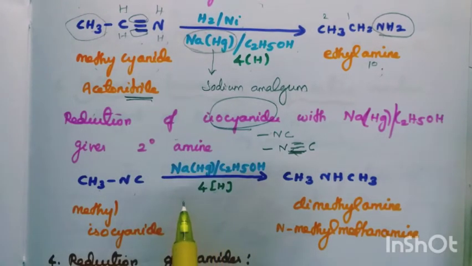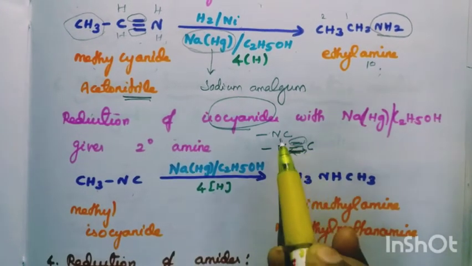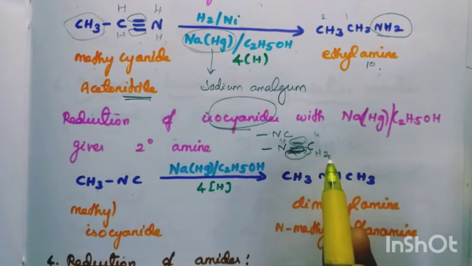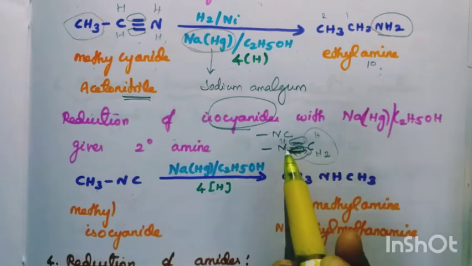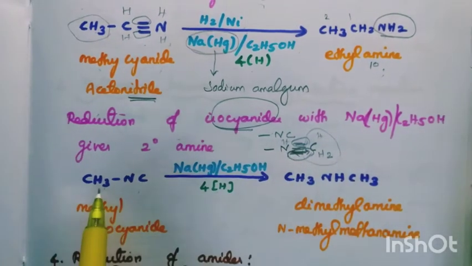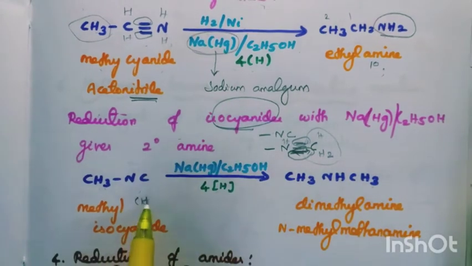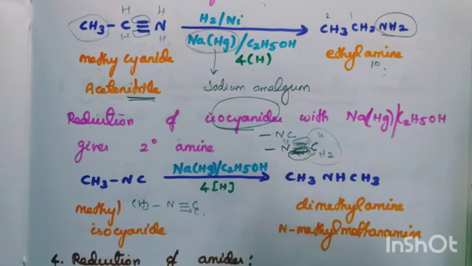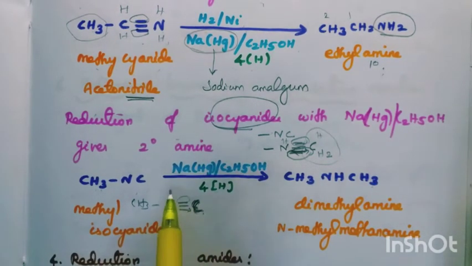So we are going to remove one bond like this, and add 2 hydrogens. Here the lone pair is on the nitrogen. So CH3 N double bond C.